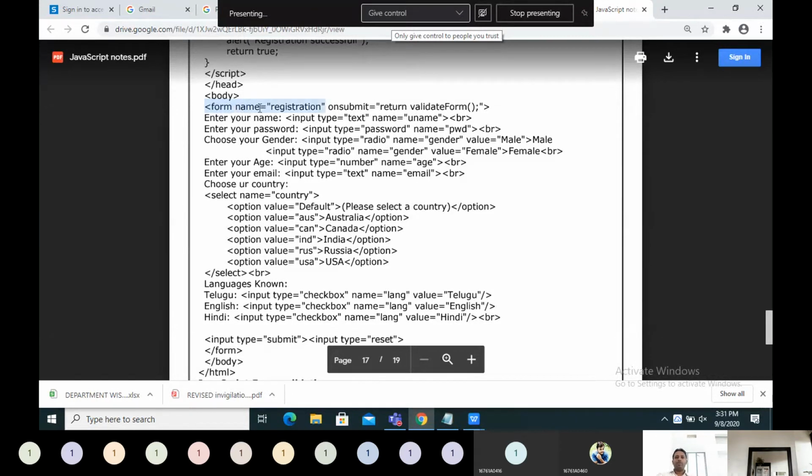And the name of the form we have to give in real time. An important thing is the attribute onsubmit. This is important for validation. Means what? This is an event, in fact. onsubmit is an event.